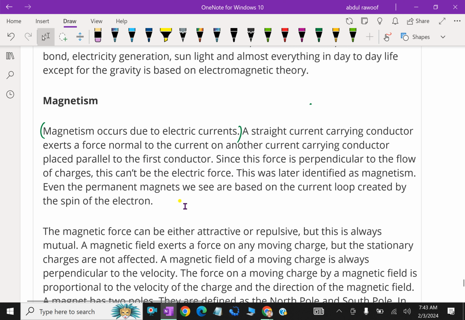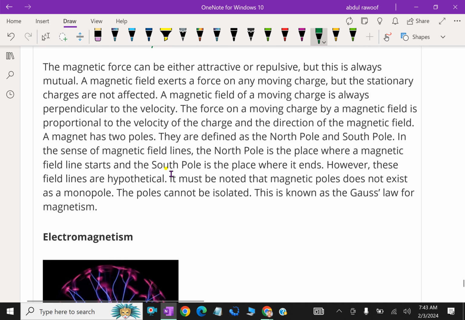Even the permanent magnets we see are based on the current loops created by the spin of electrons. Here, the magnetic force is either attractive or repulsive, but it is always mutual. A magnetic field exerts a force on any moving charges, but stationary charges are not affected. In any permanent magnet, the poles cannot be isolated. That means the poles always act as twins.